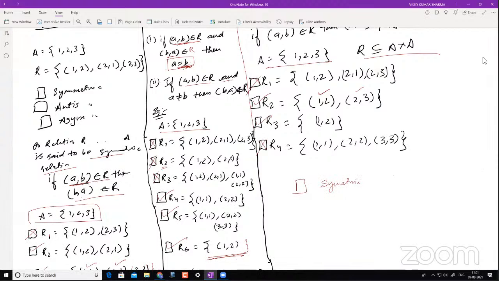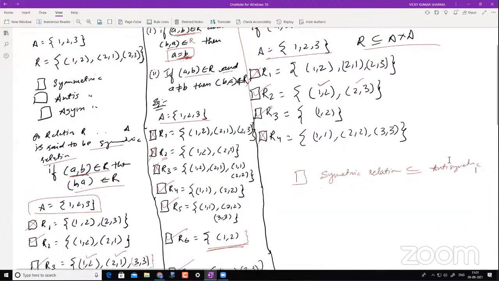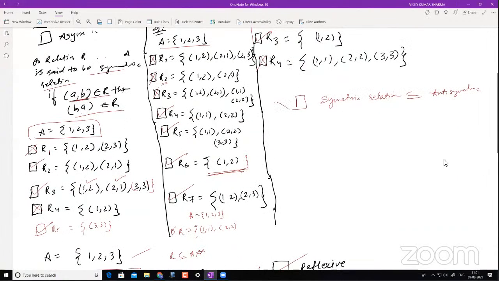Okay, we'll see that. Now, can I say a symmetric relation is a subset of anti-symmetric? No, I cannot say. So not for all cases, right? Now I'll tell you why it's not true for all the cases.